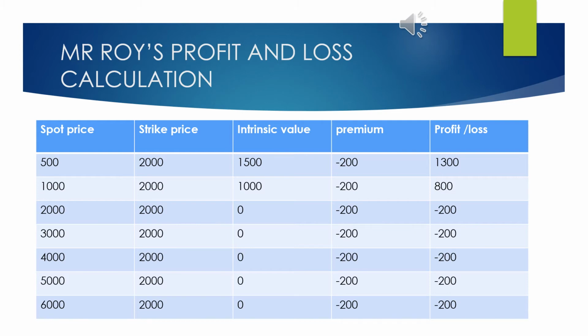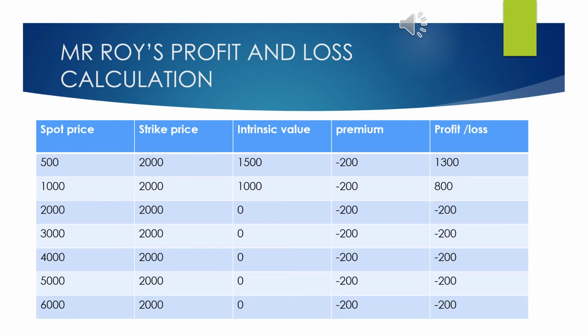Instead he will execute the contract. His intrinsic value will be the strike price minus spot price, that is 1000 rupees. From that 1000 rupees he has to pay 200 rupees to the writer of the option, and he receives 800 rupees as his profit.